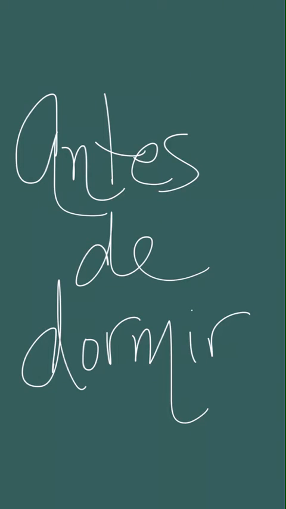So the example you see here, antes de dormir, it means before sleeping. And what's important is that you notice this word dormir. Dormir means to sleep. Dormir is a verb. It's an infinitive, right? It's the verb. It still has its ending. And it's different than in English.